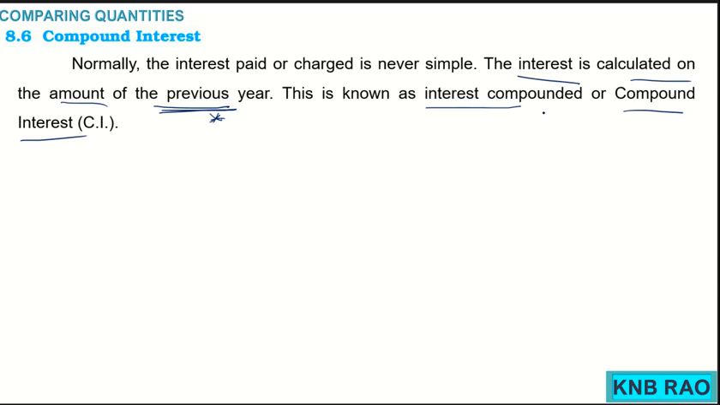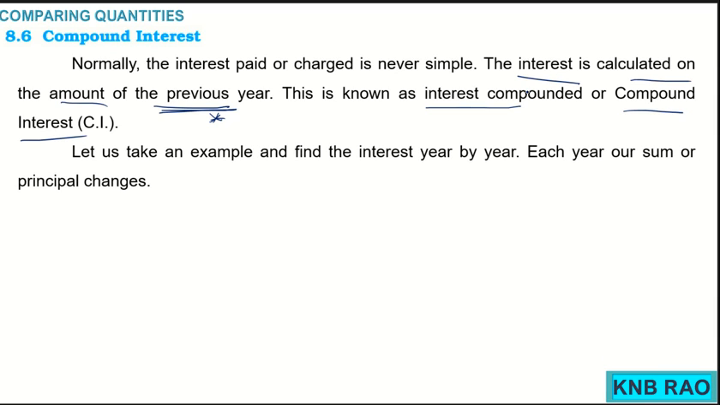Interest compounded, okay. In Kannada we call it Chakrabaddi. Interest on interest is called compound interest. Remember children, interest calculated on interest again is compound interest. Baddi mele baddi hakuvudannu Chakrabaddi anta kareetheevi. This is what you have learnt. Now, let us take an example and find the interest year by year.